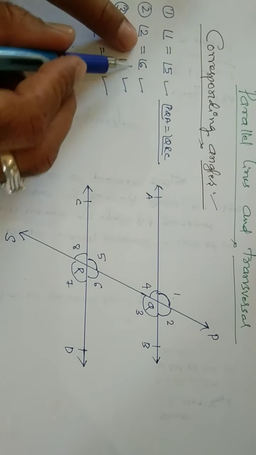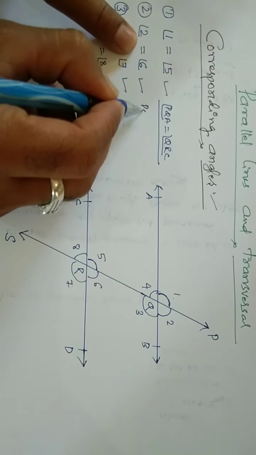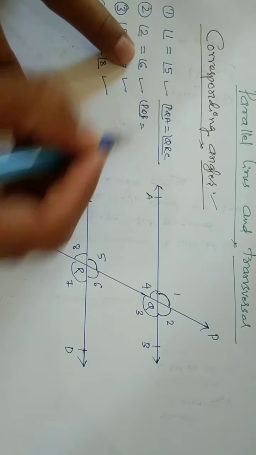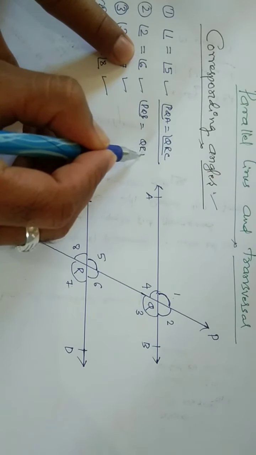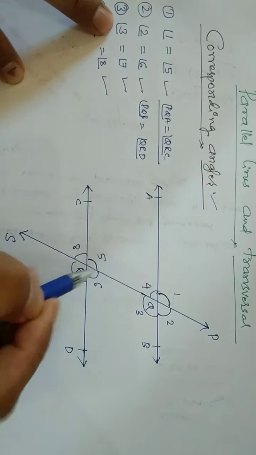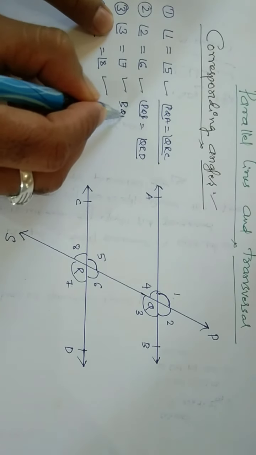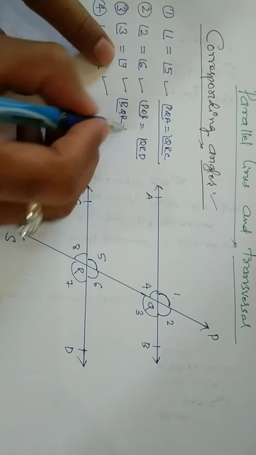Yes, you please write down angle 2 in the sense PQB, that is equal to angle 6 means QRD. Angle 3 means BQR, angle 7 in the sense DRS.